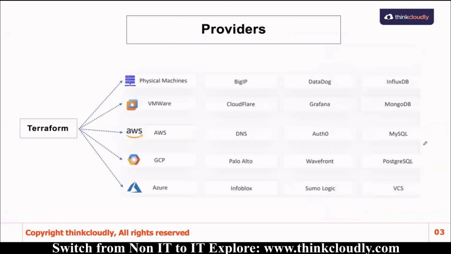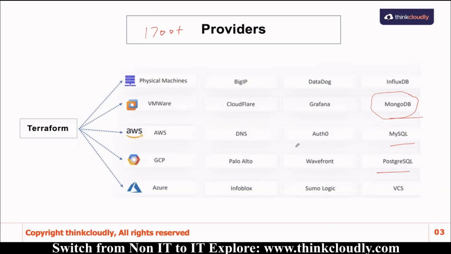If I go into detail, these are some of the providers, but there are a total of more than 1700 providers. Right now only a few are listed. So there is PostgreSQL, there is MySQL, MongoDB. Whenever you want to create a MongoDB kind of resource, you can do it. It has a lot of capability inside it, and you can imagine that some of the words you might not have heard, like Datadog, Cloudflare, Infoblox, Sumo Logic, are all different technologies.